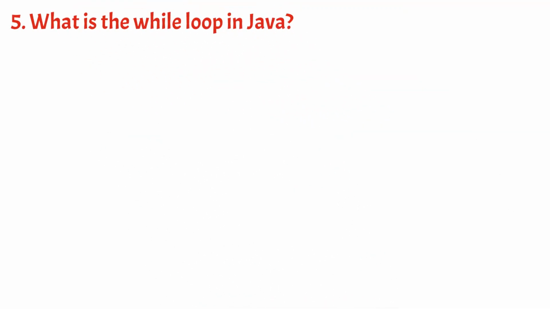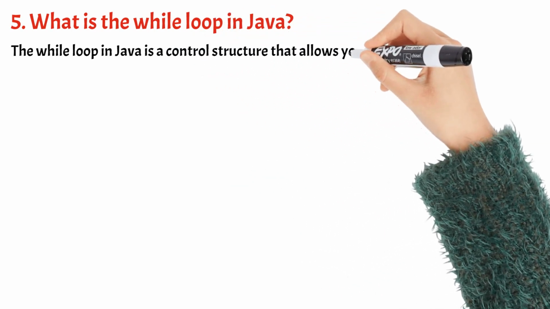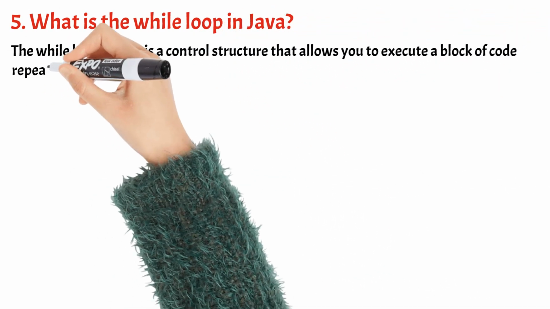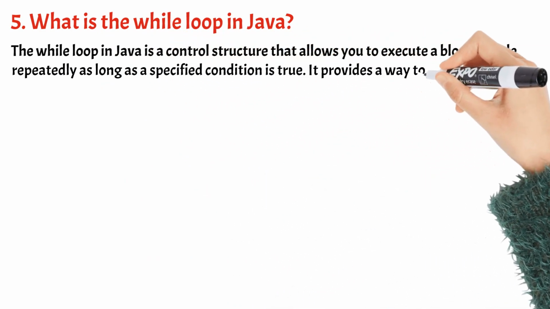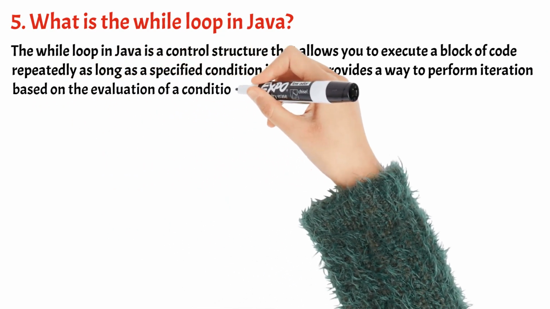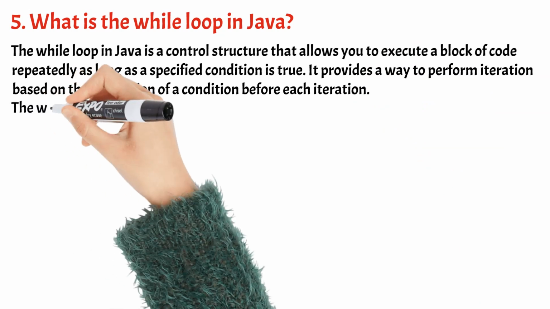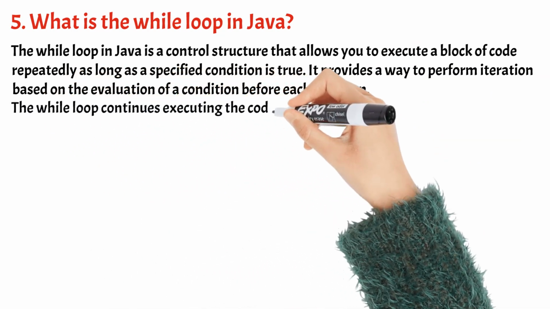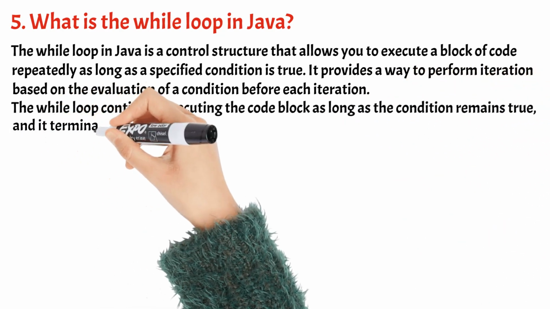5. What is the while loop in Java? The while loop in Java is a control structure that allows you to execute a block of code repeatedly as long as a specified condition is true. It provides a way to perform iteration based on the evaluation of a condition before each iteration. The while loop continues executing the code block as long as the condition remains true, and it terminates when the condition becomes false.